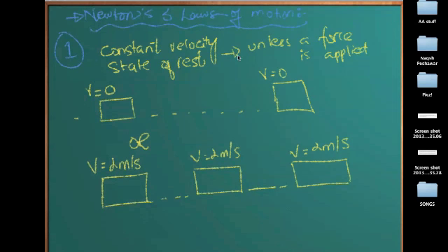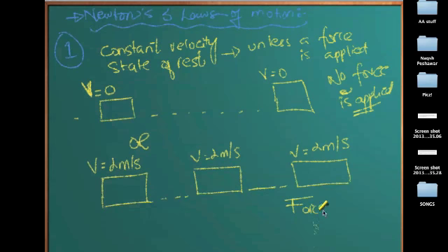So if you see an object at a state of rest or at a state of constant velocity, that means no force is being applied, or let's just say no net force is being applied.